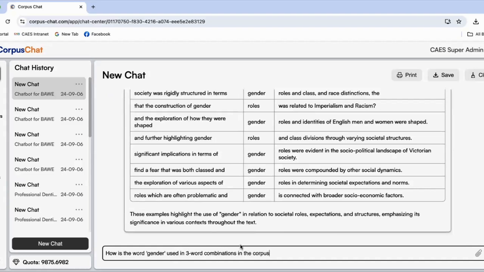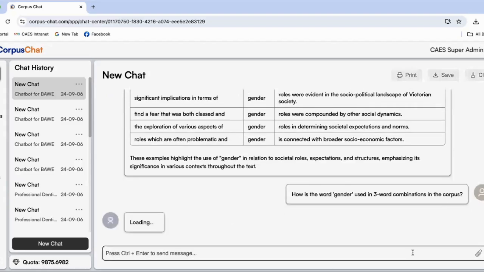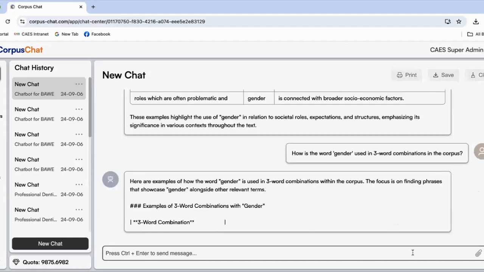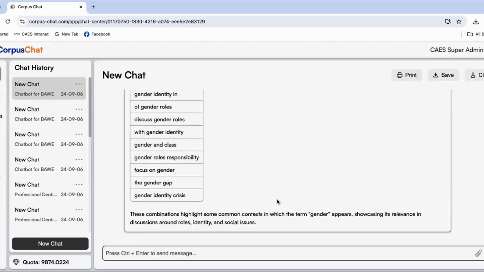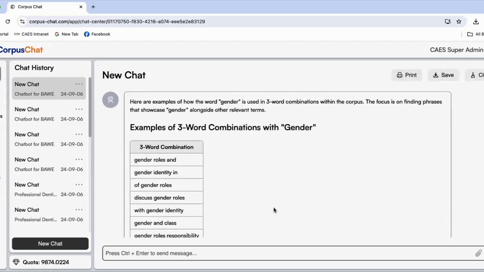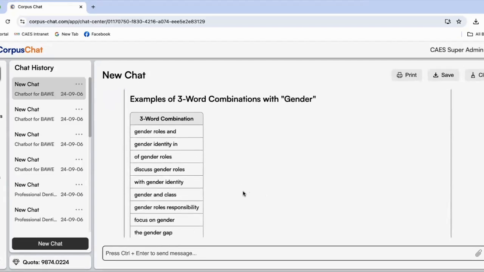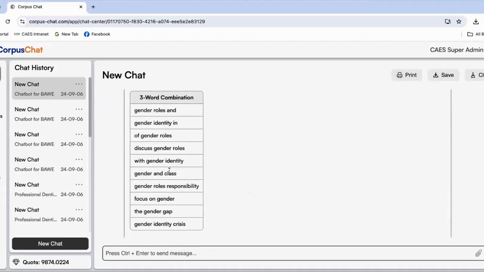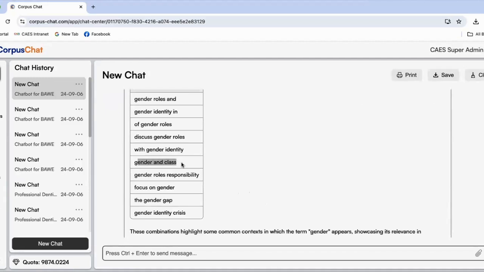So you can actually make it more specific, just like some common expressions that you have to learn, and you can understand which are more common expressions used in the corpus that really tell you which is more representative in the corpus. And it tells you the three-word combination, gender roles, and it may not be that impressive or representative or seen as a common expression, but we can see gender and class, they all come together.